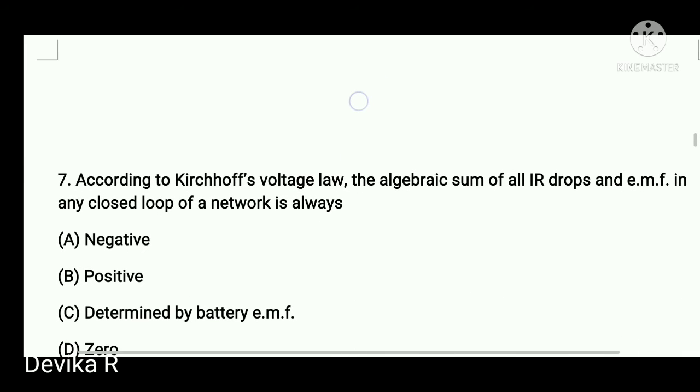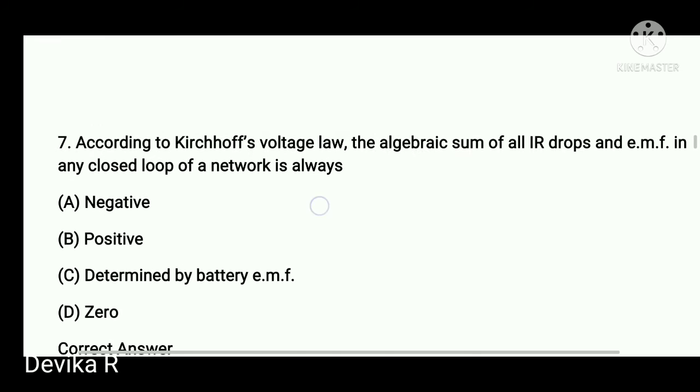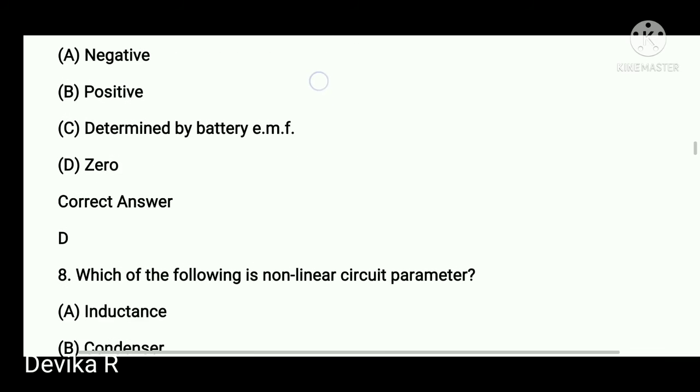Okay. The next question. According to Kirchhoff's voltage law, the algebraic sum of all IR drops and the EMF in any closed network is always 0. Kirchhoff's voltage law: the algebraic sum of all IR drops in a closed loop network is 0 is the right one. So option D is the right answer.